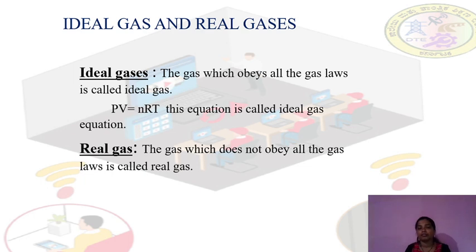For real gases we can say that PV does not equal nRT. If PV equals nRT, then it is called the ideal gas equation. This is the difference between ideal gases and real gases. The gases that actually exist are real gases. Ideal gases are only imaginary. We can imagine ideal gases, but they do not exist. The gases that exist are called real gases.